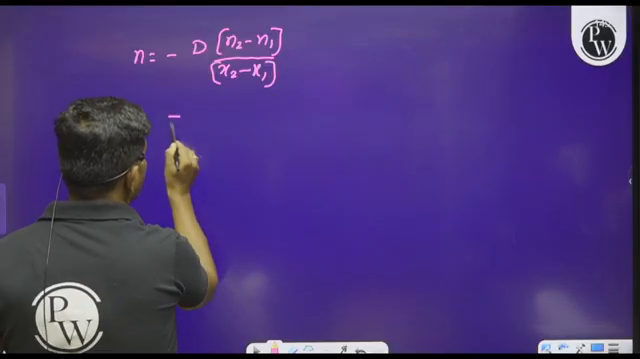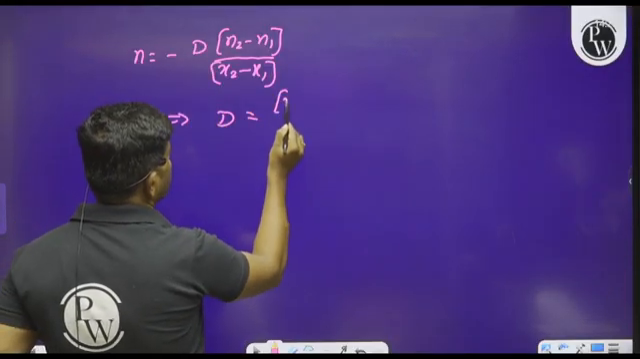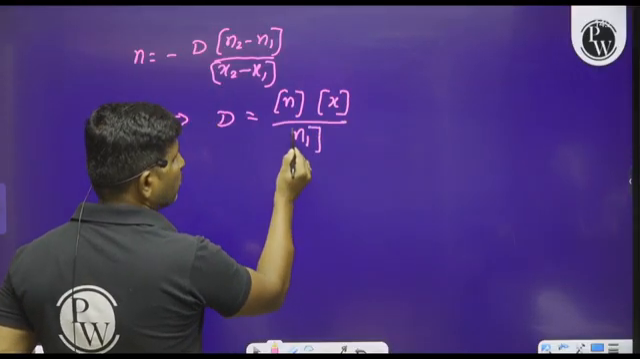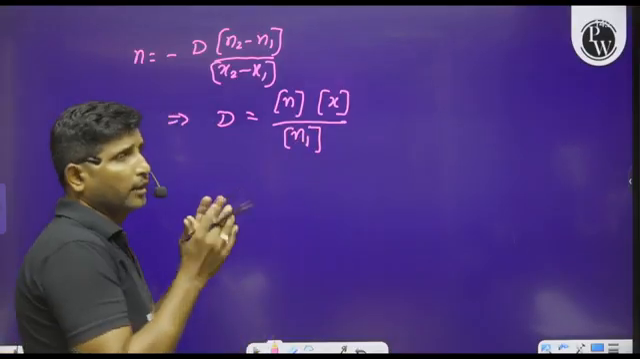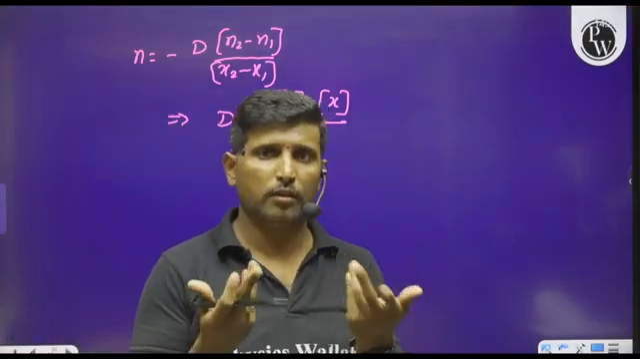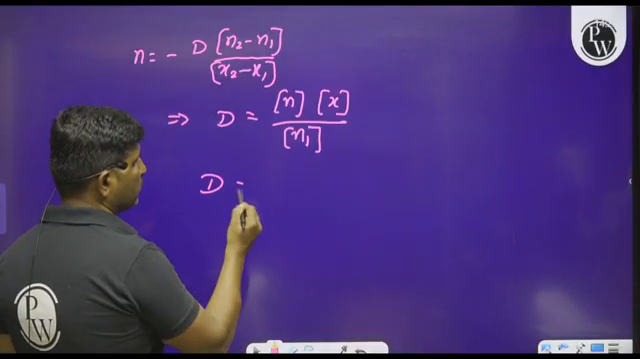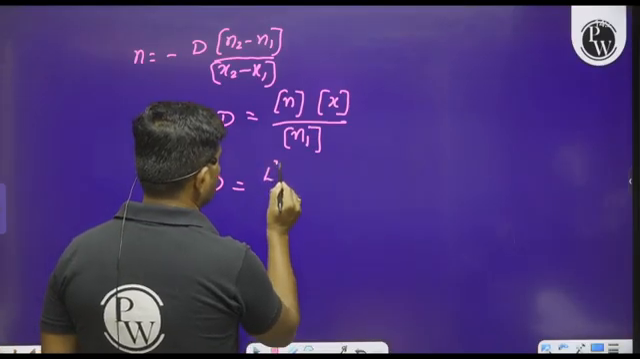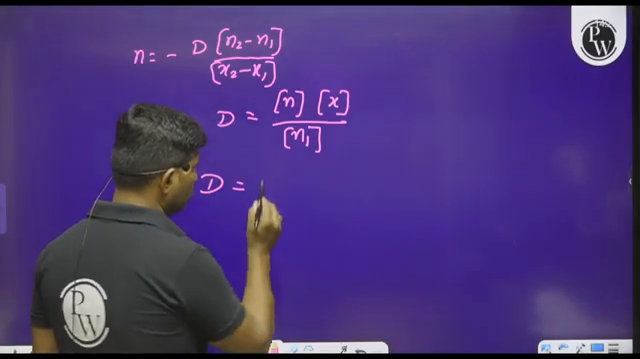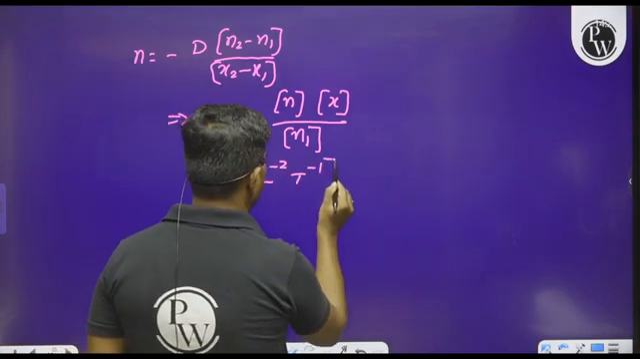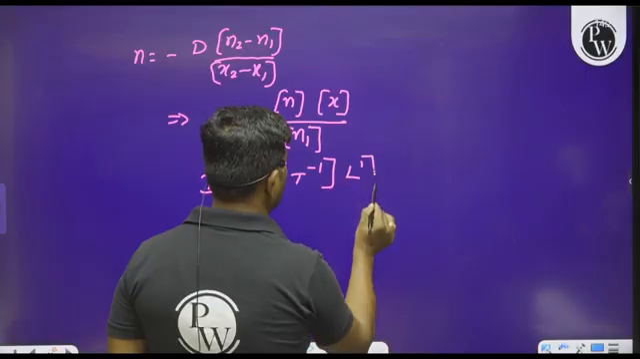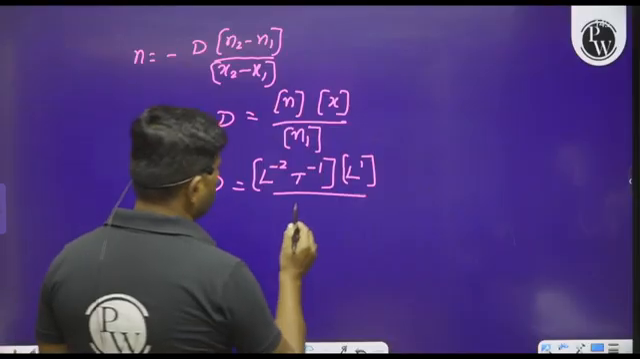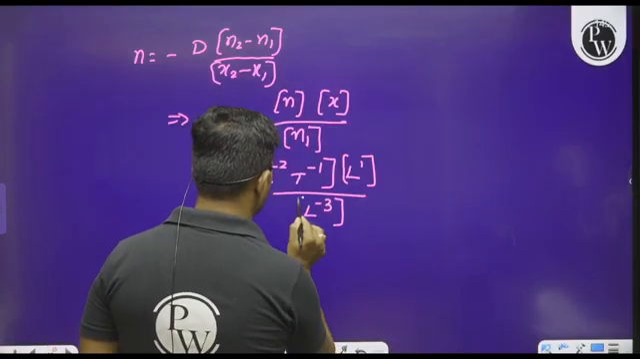Therefore, please observe this. Diffusion constant will have the dimensions of this n and the dimension of this x divided by the dimensions of n1 or n2, whatever it may be. Just take x1, x2, both represent position only, so you can write directly x. So observe, n D is equal to, what is the dimension formula of n here? L to the power of minus 2, t to the power of minus 1. You can write L to the power of 1 divided by, what is n1? n1, n2 is nothing but L to the power of minus 3.